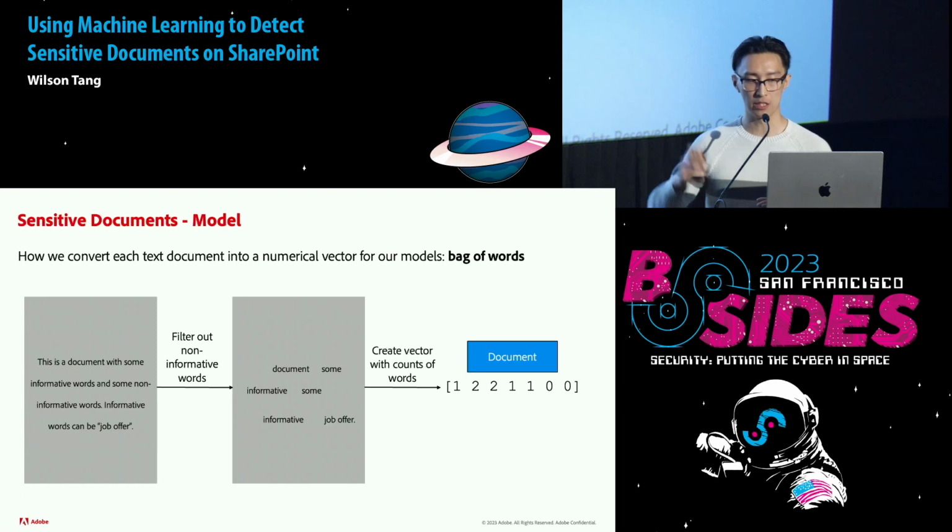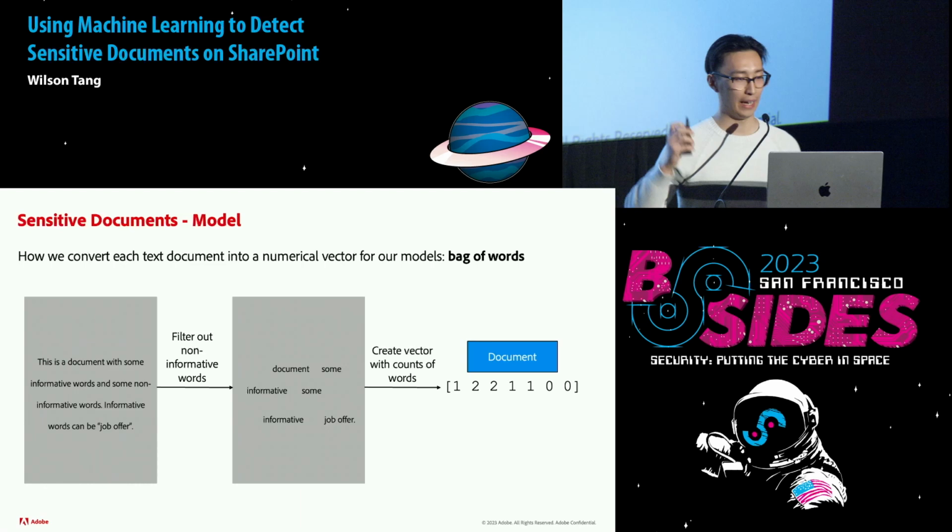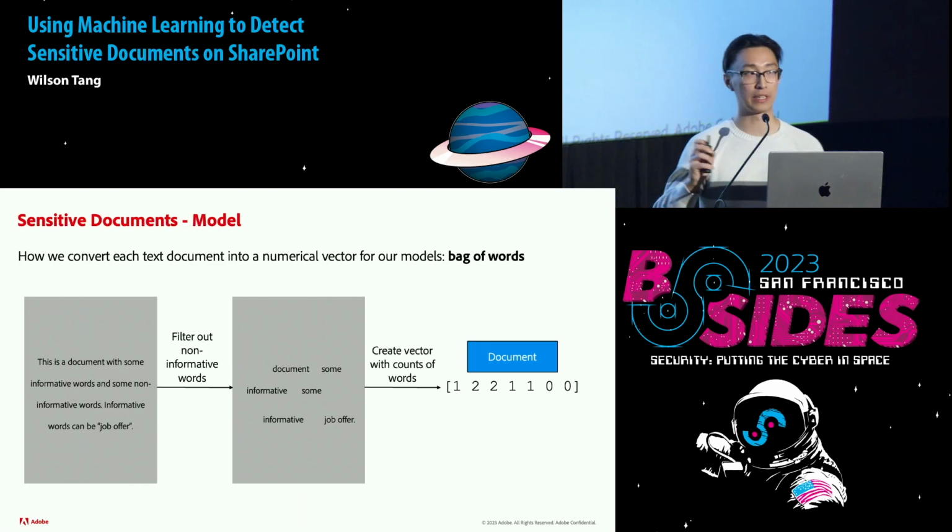So now I'm going to jump into the first type of sensitive documents that I define, which is the whole sensitive documents. And what I'm going to do here is talk through how we go from the plain text raw document and go step by step on how we get to the final prediction. So the first step here, on the left, the left gray box, is the plain text document that just has words on it. So this is a document with some informative and non-informative words.